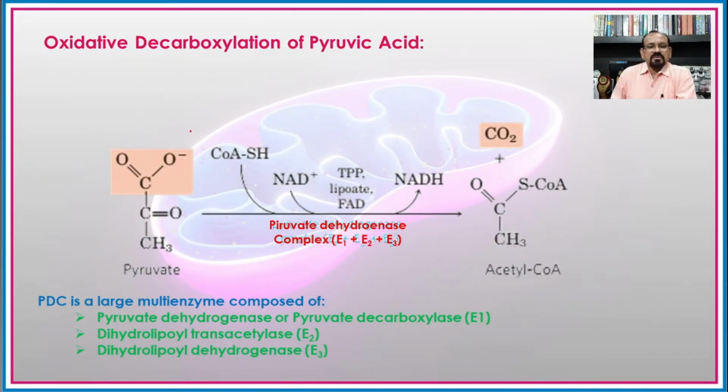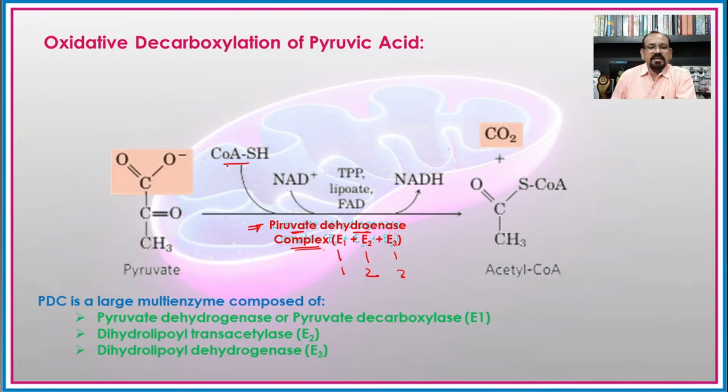Now this oxidative decarboxylation of the pyruvic acid that we have seen here, the enzyme which is involved is the pyruvate dehydrogenase complex. This pyruvate dehydrogenase complex is made up of three different types of enzyme, that is enzyme 1, enzyme 2 and enzyme 3. So this is one of the important things.